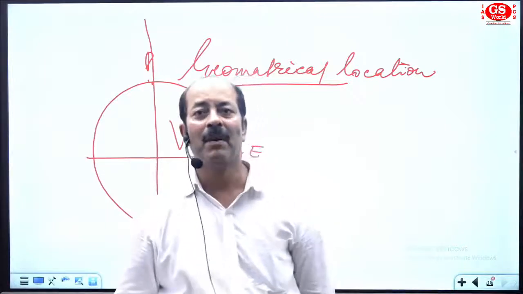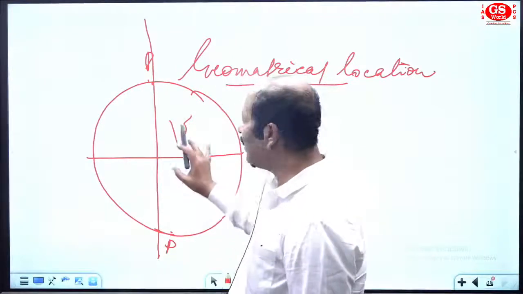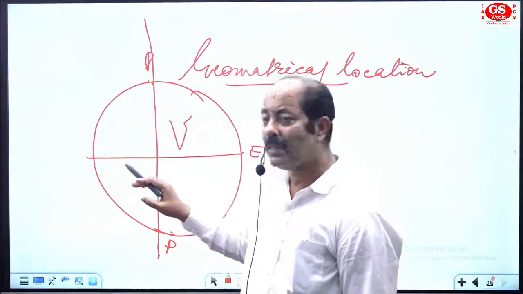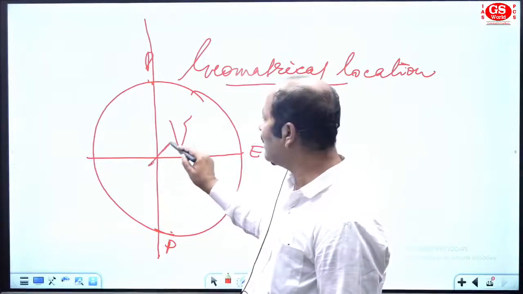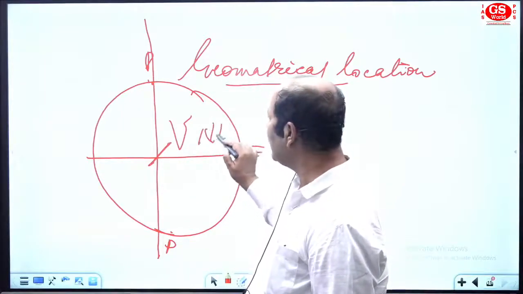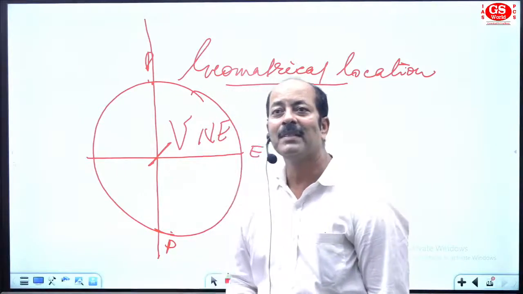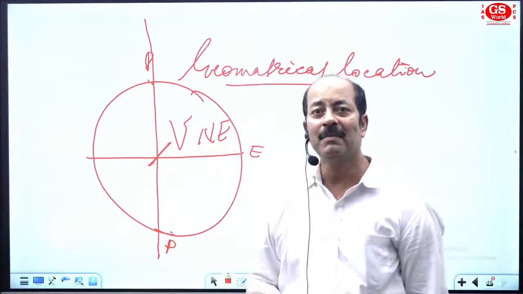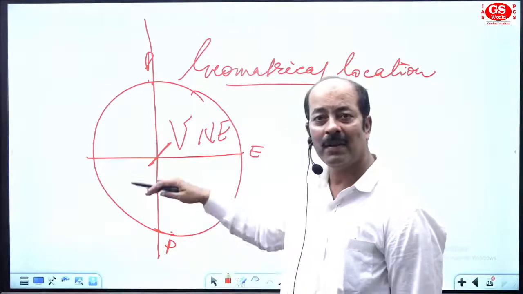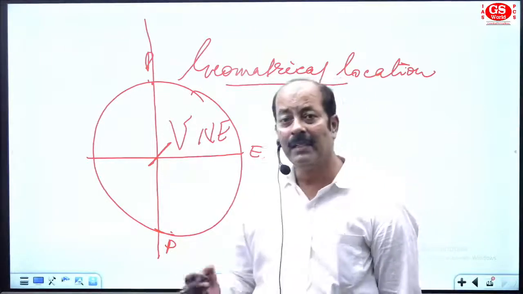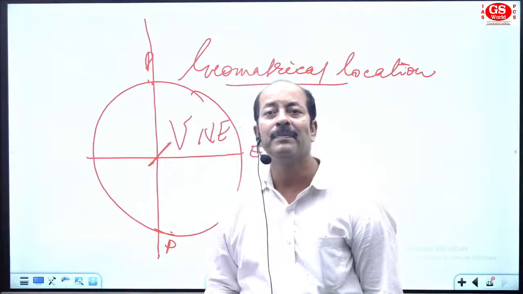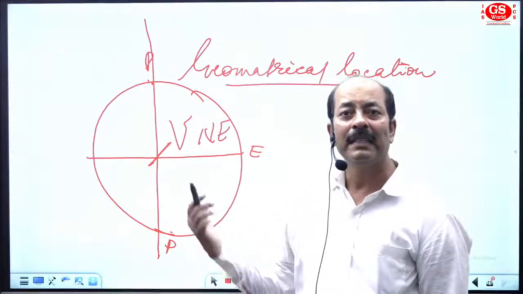So there can be a common, general question: on the globe, where is the location of India, in which direction? The location is in the northeastern part of the globe, latitudinally in northern latitude, and longitudinally eastern longitude.